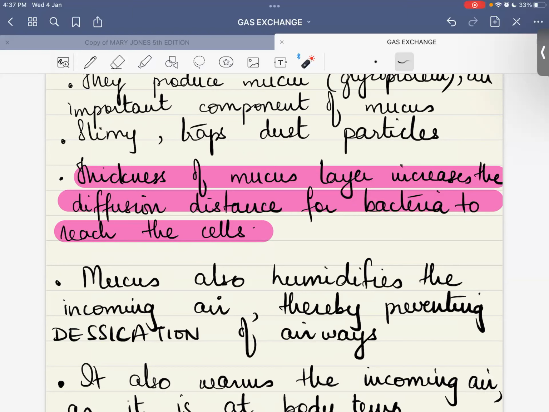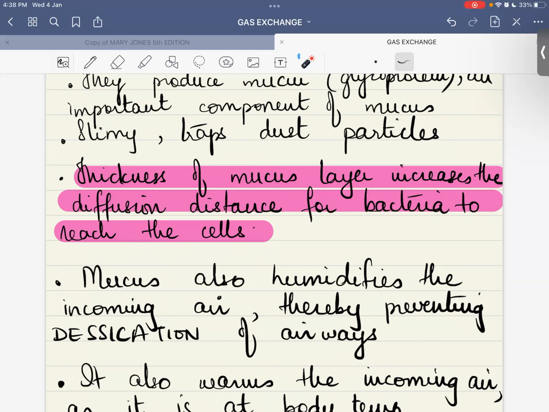हम नहीं चाहते कि the air that we are inhaling, which is rich in bacteria, because of course the air is polluted, we don't want those bacteria to enter our respiratory epithelial cells. हमें नहीं चाहिए कि वो बैक्टीरिया हमारे pseudo stratified epithelial cells में घुस जाएं. So what will the mucus do? Mucus is actually coating your entire trachea.